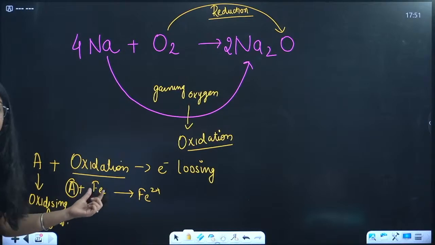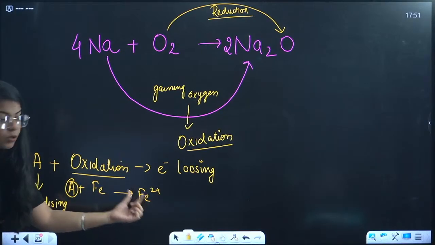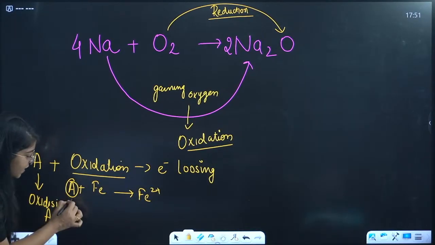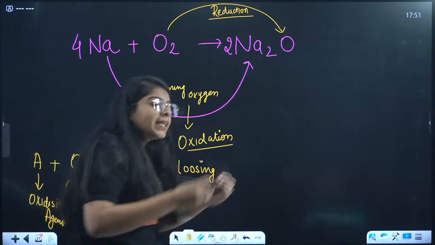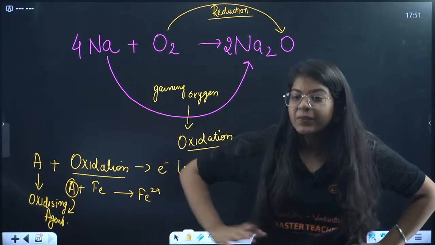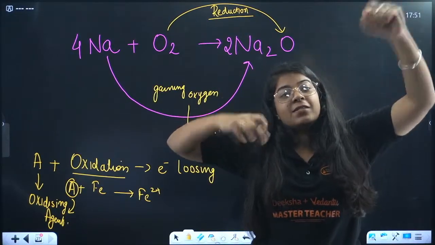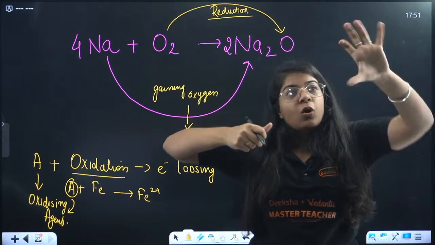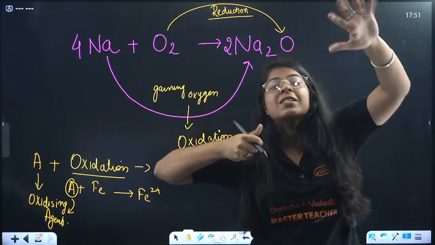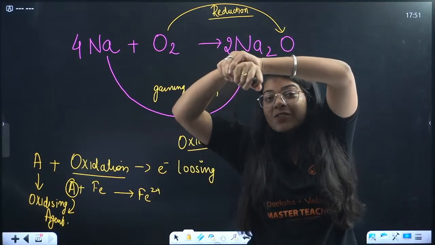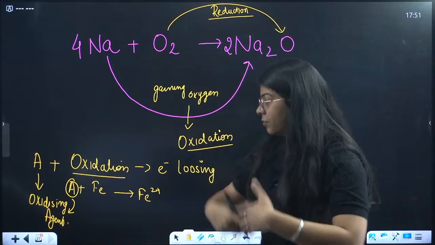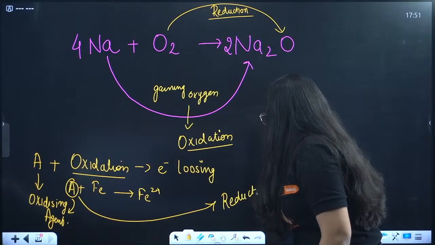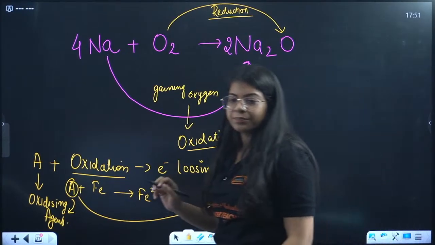Now beta, what is happening? Iron is getting oxidized because it's losing electrons. A is the reason it is getting oxidized. A oxidizes iron, so A is the oxidizing agent. Iron is losing electrons, and who is gaining those electrons? A is gaining those electrons. And what happens when you gain electrons? Reduction happens. So reduction is happening on A. Understood?